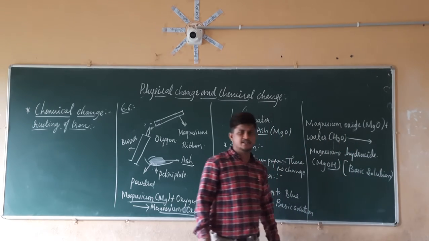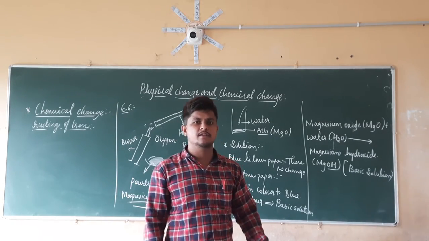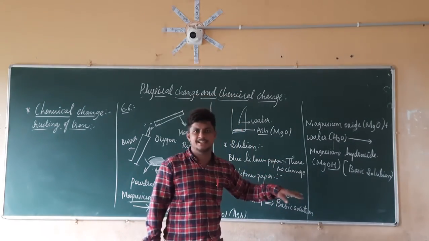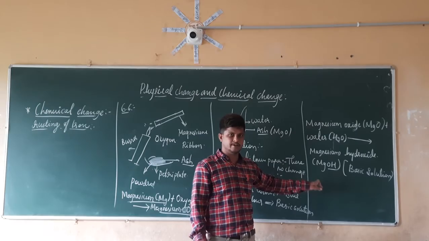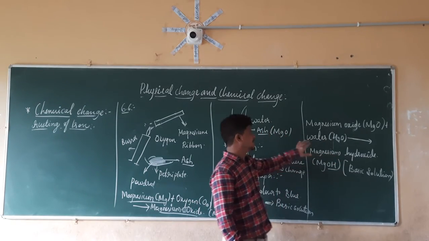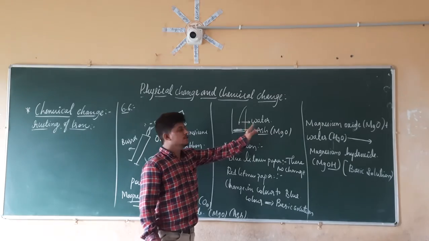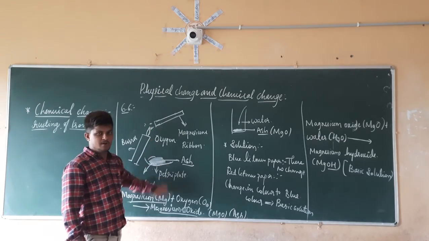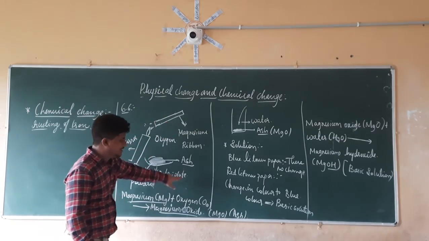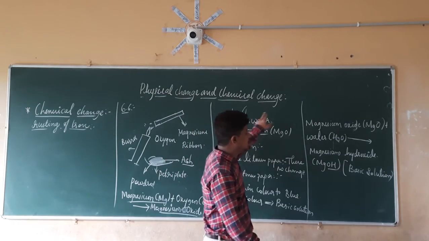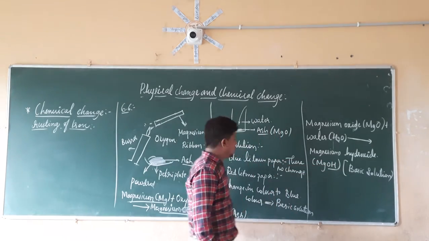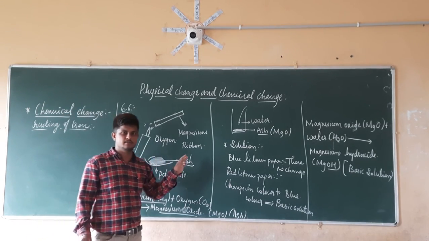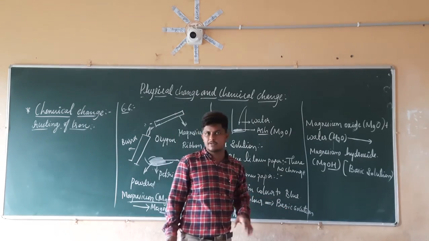So where do we use magnesium hydroxide? We use it as an antacid. Its other name is milk of magnesia. To cure acidity, when we are suffering from acidity, we use magnesium hydroxide. We get it when we make the ash with water. And we get the ash when we burn the magnesium ribbon in the presence of oxygen. From oxygen we get magnesium oxide, and from magnesium oxide we get magnesium hydroxide. So at each and every point there is the formation of a new product. So this is about activity number 6.1.